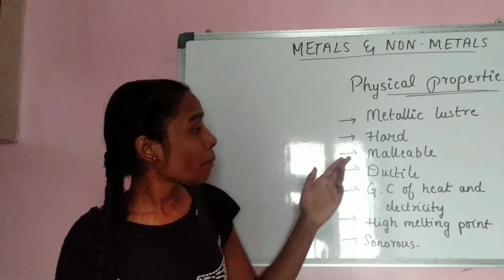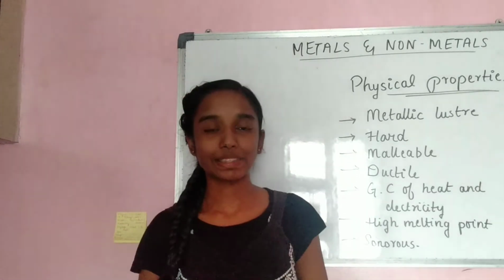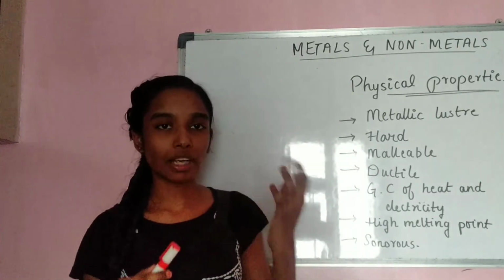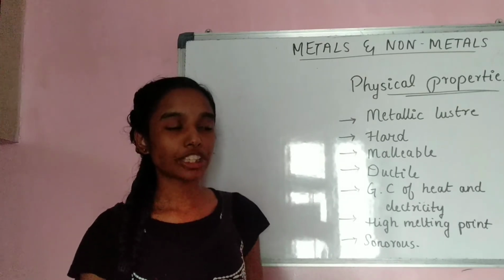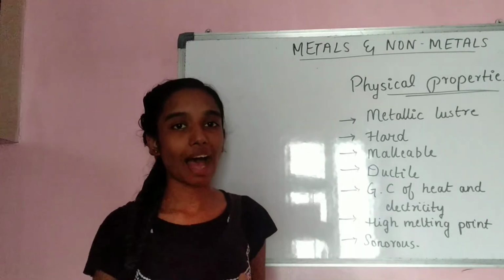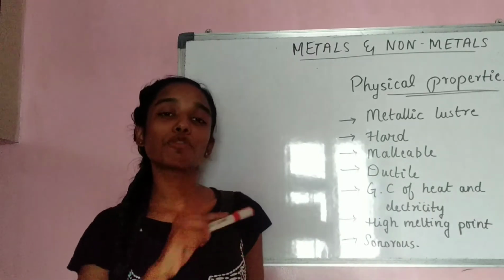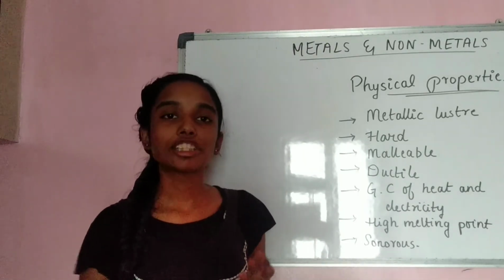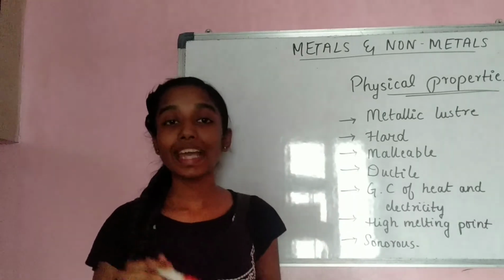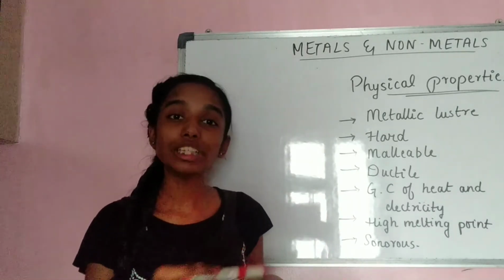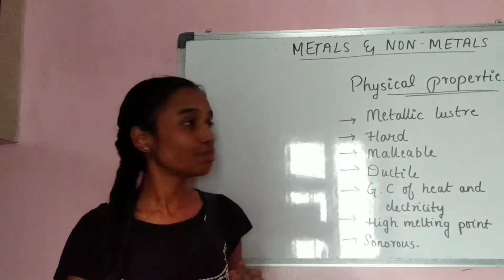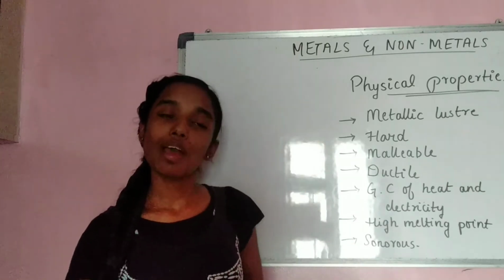The next one is malleability. What do you mean by this? Take a metal and put it in place, and then take a hammer and try to hit it maybe 3 or 4 times, such that it would be made into a sheet. This property of metals in which they can be made into thin sheets is called malleability. This is again a physical property of metals.